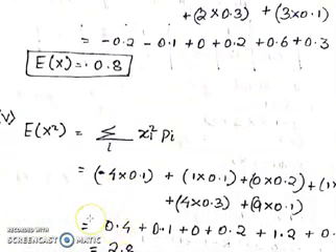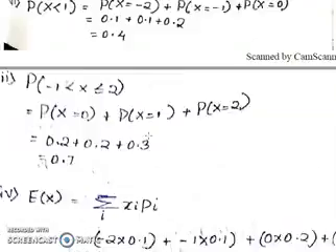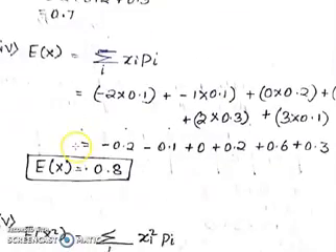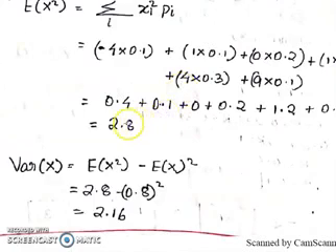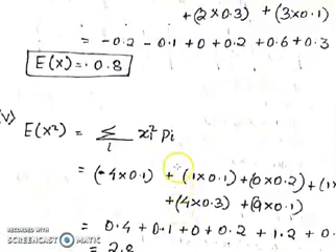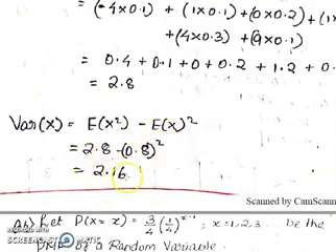Next we are going to find the variance. To find the variance we should know E of X squared. The formula for this is simply to replace x by x squared. Squaring means simply square this number. Minus 2 squared is 4, and 4 into the corresponding probability 0.1. Similarly square this: 1 into 0.1. Similarly 0 into 0.2, likewise. That is 2.8. What is the variance of X? E of X squared minus (E of X) the whole squared. E of X squared is 2.8, minus 0.8 the whole squared. Subtracting we get 2.16. Okay, right.